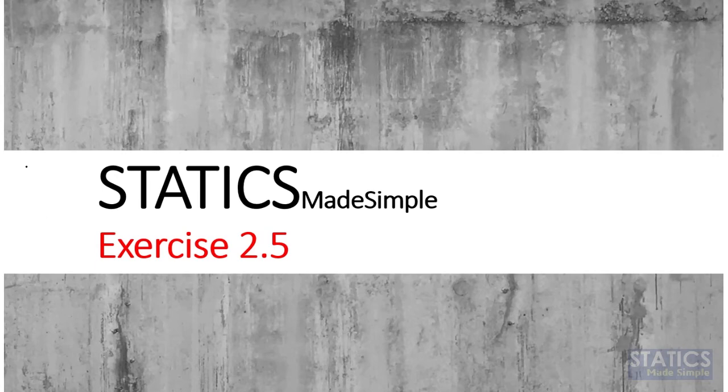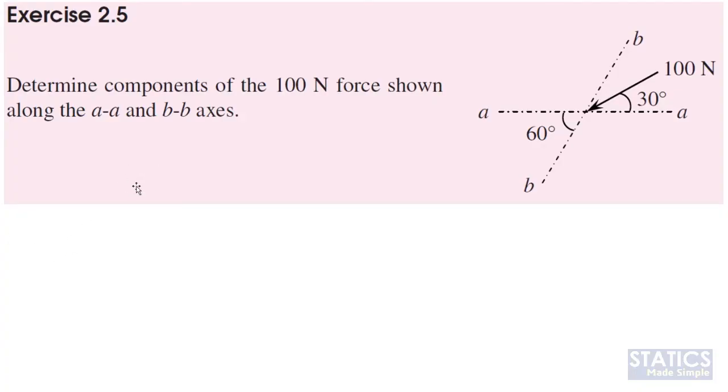Now we want to solve example 2.5. Let's start. We're given 100 Newton force. This force is directed at an angle of 30 degrees with respect to the A axis. And the A axis seems to be our horizontal axis as well. To ease our reference, I will call this 100 Newton force F. So F can be written as a summation of its components along A and B.